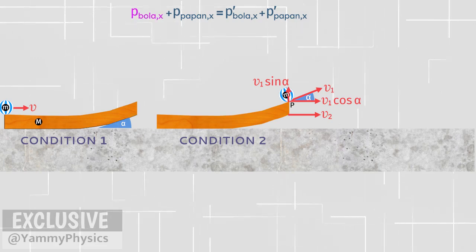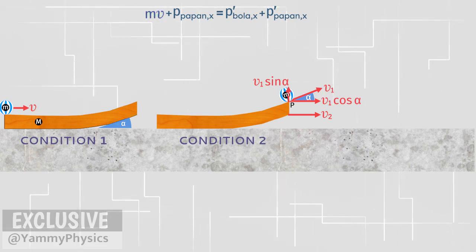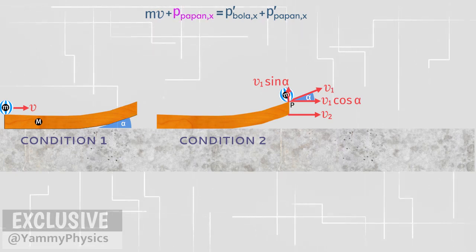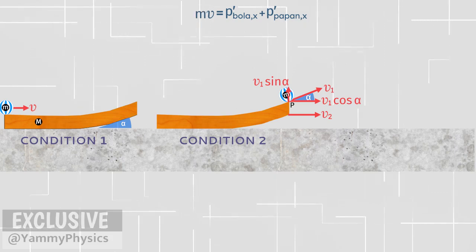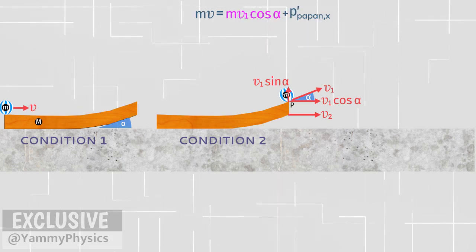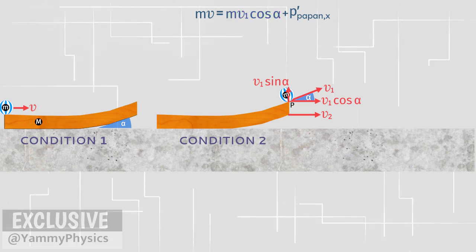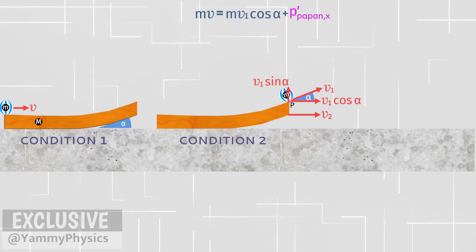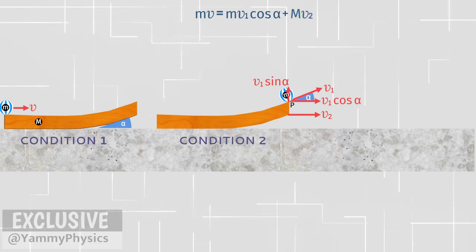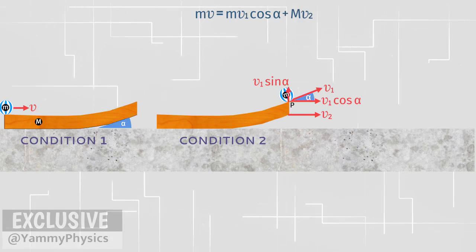The initial momentum of the ball is mv. The initial momentum of the wooden board is 0. The final momentum of the ball is mv1 cosine alpha. The final momentum of the board is big M v2. Let's call this equation 1.